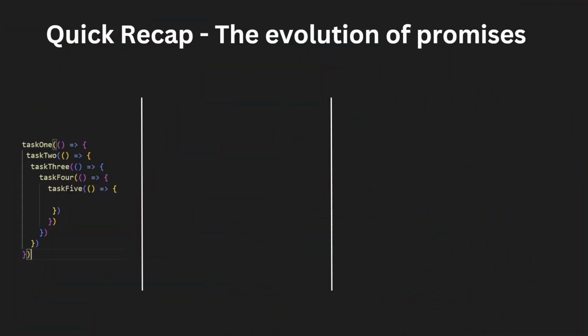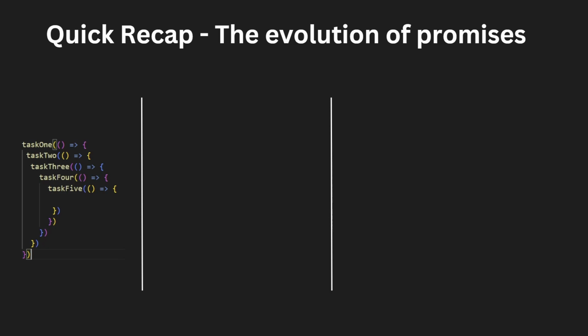So let's just have a quick recap to refresh our memories regarding promises. The evolution of promises started with callbacks because, as we learned, JavaScript was single threaded, meaning it executes line by line in order. We first used callbacks to help us write asynchronous code. To create an async function and to call an async function, we first had to pass a callback as an argument, like you see on the screen here.